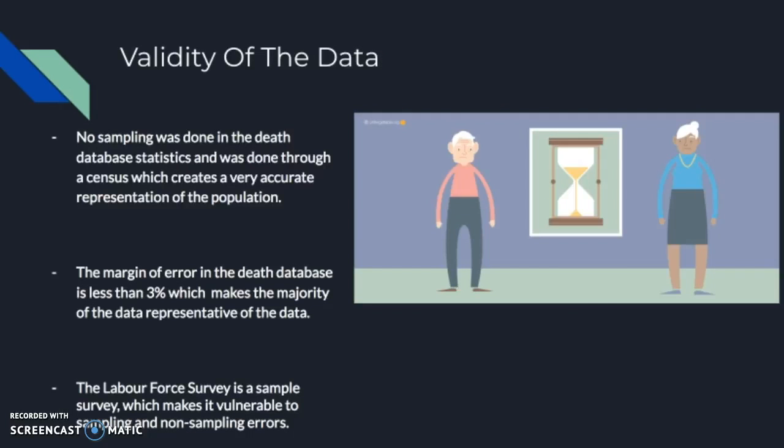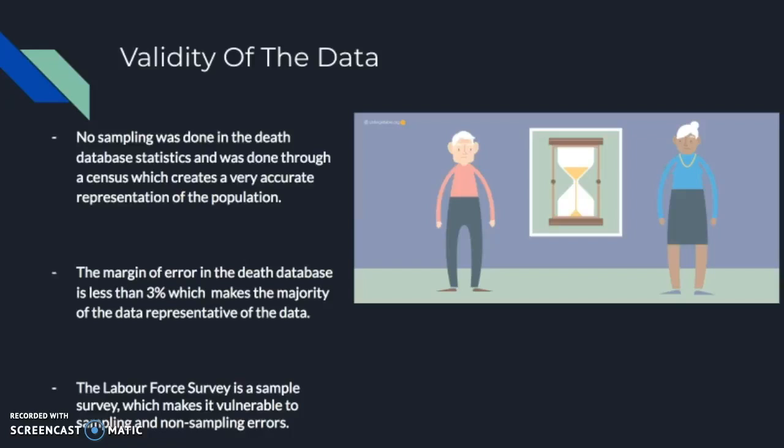So for the validity of our data, firstly, StatsCan acquired their death database information with no sampling. It was done with a census, and this means that the data used was a very accurate representation of the population, as it represents the population as a whole. Secondly, StatsCan has done extensive work to minimize the margin of error in their work. Once data is received and confirmed it's correct, it goes through a process of being analyzed and gets looked at for things such as outliers. Overall, when such a large amount of data is being analyzed, there will be room for error, and StatsCan has managed to keep that margin of error at less than 3%, which makes it a very accurate representation of the data.